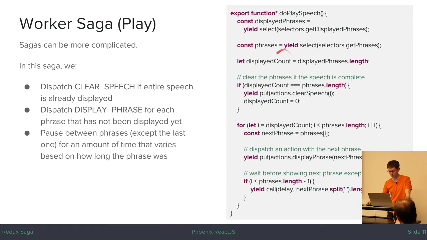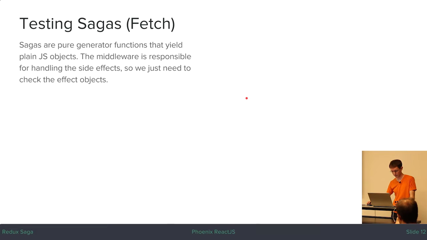So this saga is a little more complicated. It has a lot of branching logic. There's a loop. We might want to write tests for it. And this is one of the major reasons that you should be using sagas, is that they're really easy to test. So let's look at what these tests look like.